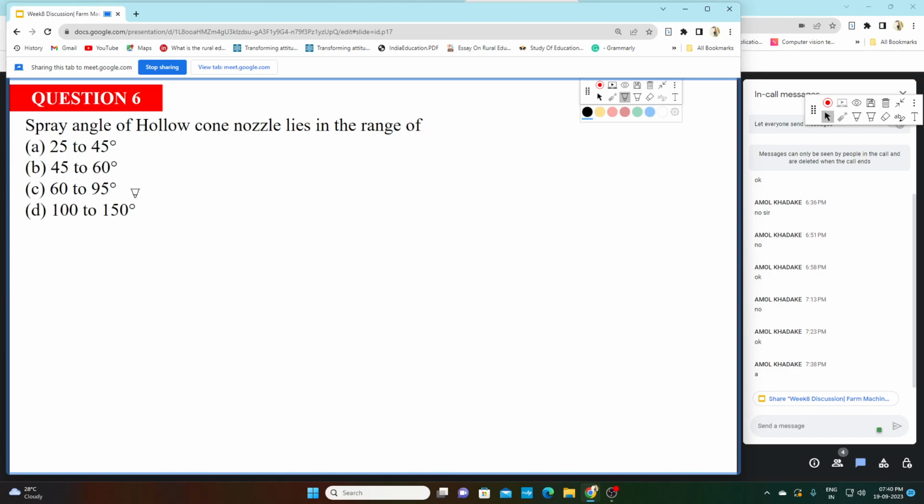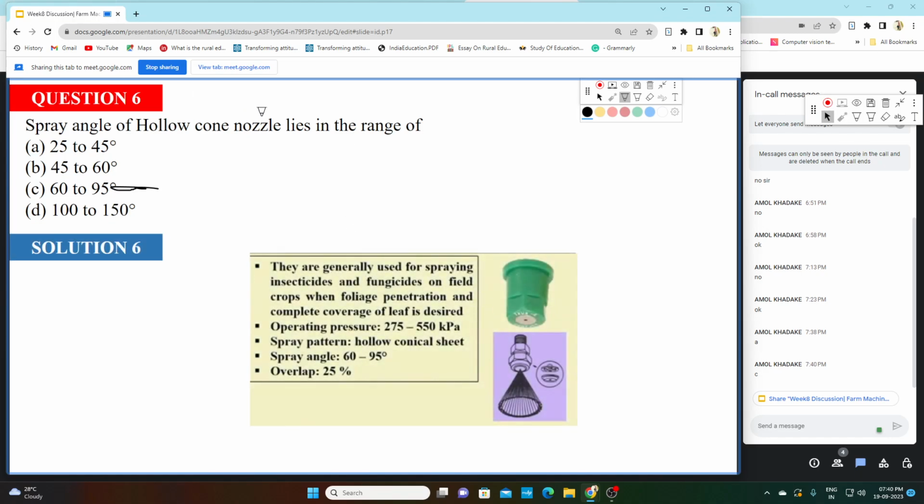Course. So option C, 60 to 95. Amol is telling C, you are also telling C. So yes, for a hollow cone nozzle, the spray angle is between 60 to 95 degrees. The other feature is that the operating pressure is between 275 to 550 kilopascal. These are the two important features of a hollow cone nozzle. So option C is your correct answer.